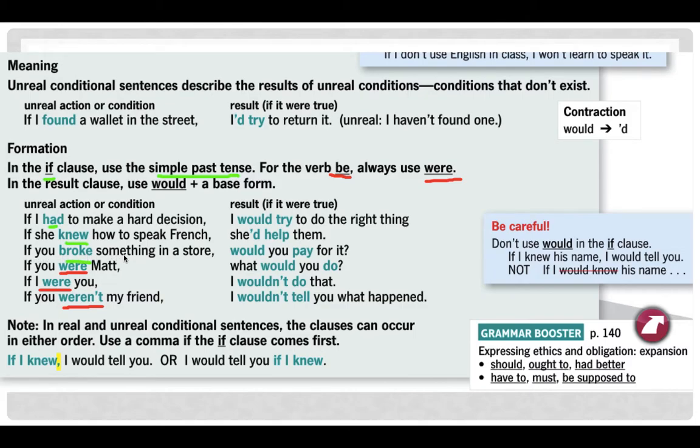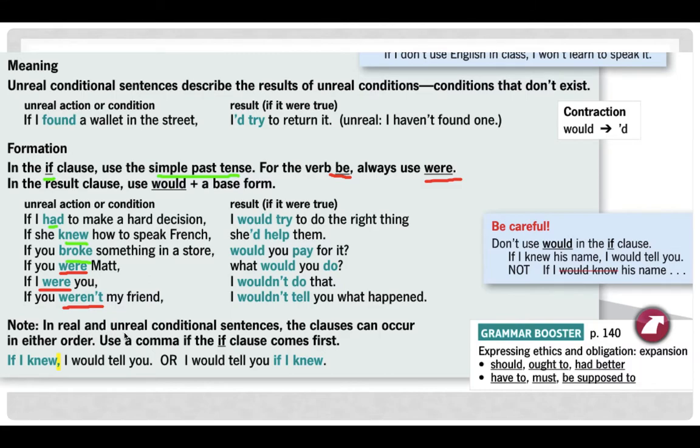If you broke something in a store, would you pay for it? You can also make a question. If you were Matt, what would you do? You can make a question. If I were you, I wouldn't do that. If you weren't my friend, I wouldn't tell you what happened. Okay, so this is not so difficult, but here are some good example sentences to help.